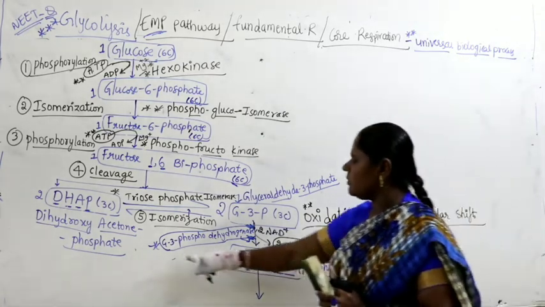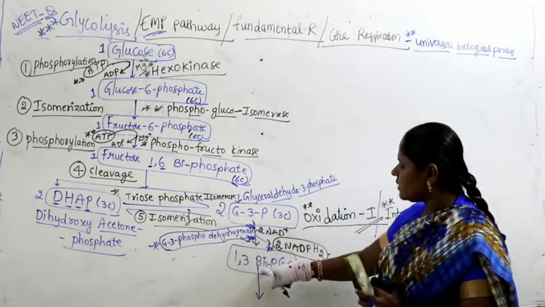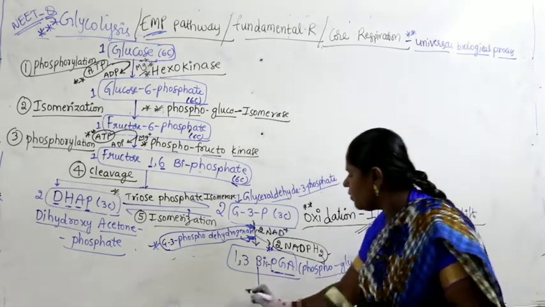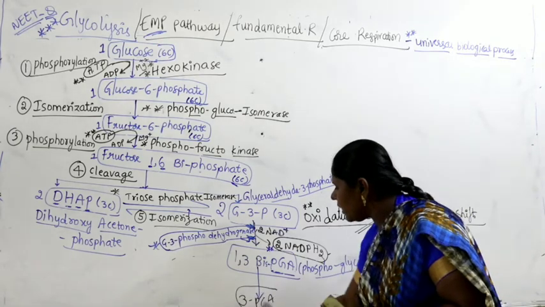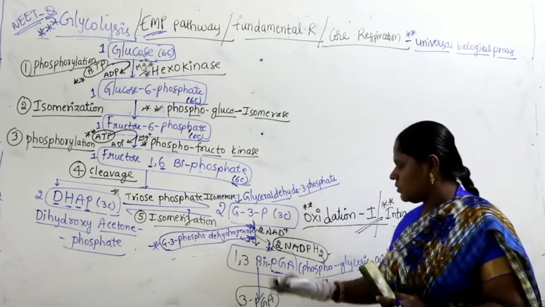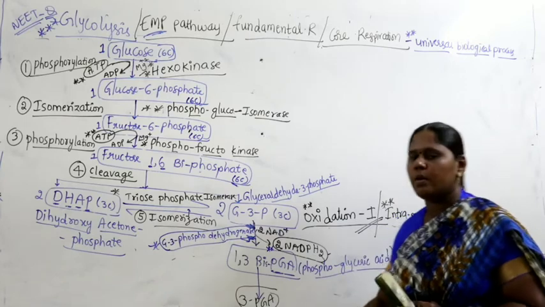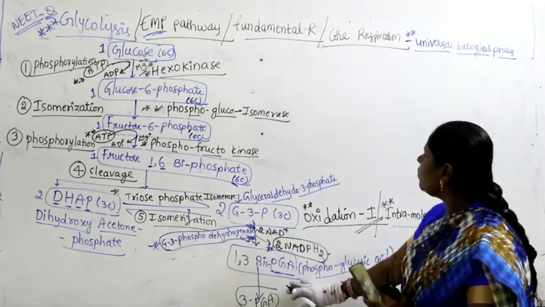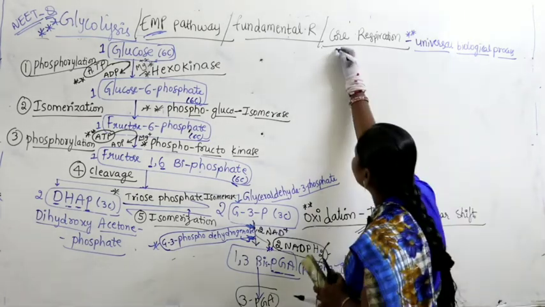What is the name of the enzyme? Glyceraldehyde 3-phosphate dehydrogenase. What is produced? 1,3-bisphosphoglyceric acid. Right. Now further this gets converted into 3-phosphoglyceric acid. Okay, in this step there is no space here. You people continue writing down after this arrow mark, again after this arrow mark, again after this arrow mark. But I will just continue writing here. The same thing I have written here I am going to write here. So here what do we have to take?